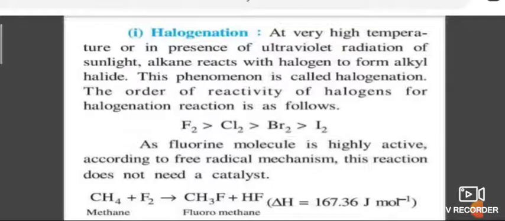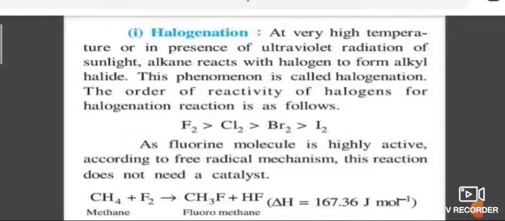For fluorine, chlorine, bromine, iodine, replacement of hydrogen atom of alkane: first tertiary will be removed, next secondary, next primary. When CH4 reacts with iodine, we get methyl iodide.